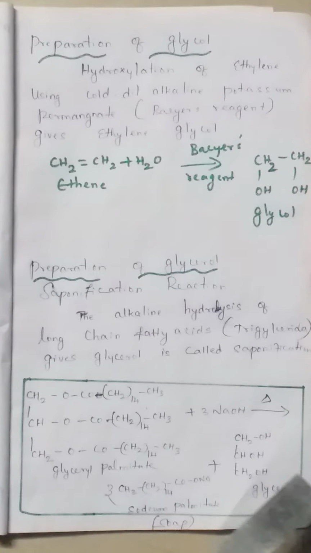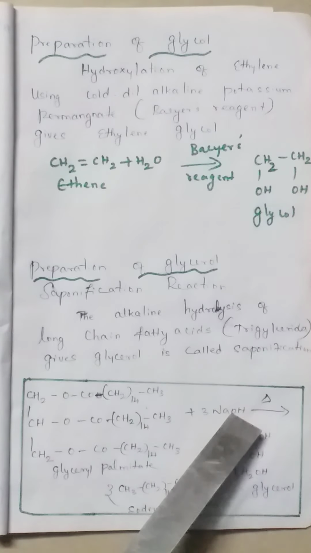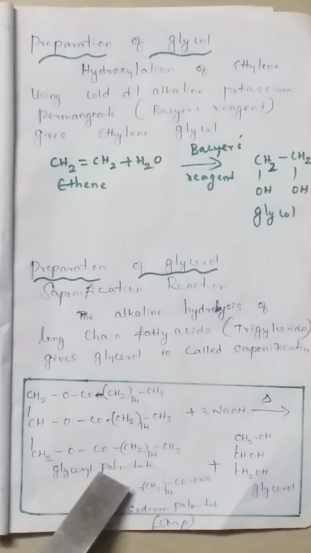These 3 hydrogens combine and form glycerol, and the remaining structure is CH3, CH2 14, CO, which reacts with the remaining ONa. So this ONa is present, so 3 Na are there. So it gives 3 molecules of sodium palmitate. This is glyceryl palmitate forming glycerol and sodium palmitate. This is called soap. So in the soap manufacturing industry, one of the byproducts is glycerol. So this reaction is called the saponification reaction.